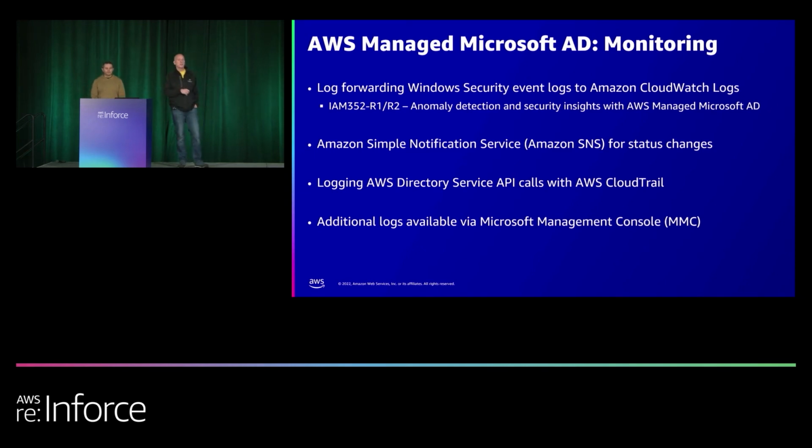We also recommend that you turn on Amazon Simple Notification Service, or SNS, for directory status. So let's say the underlying hardware has a failure with your managed AD and one of the domain controllers goes down and we end up having to rebuild it. The rebuild process takes 20, 30 minutes potentially. And during that time, you do have one domain controller down, but the other one's up, but you're still in this state called impaired state. You'd get notified of that status change through SNS if you have it configured. So it's good to know when you have an impairment, or if for whatever reason there was a major issue, you'd be notified of that as well.